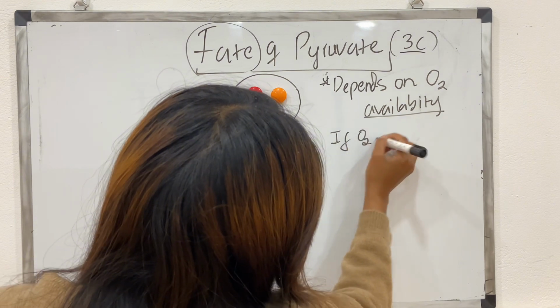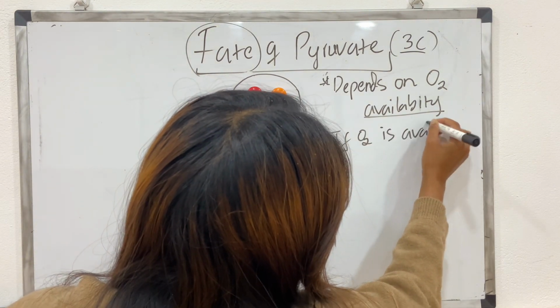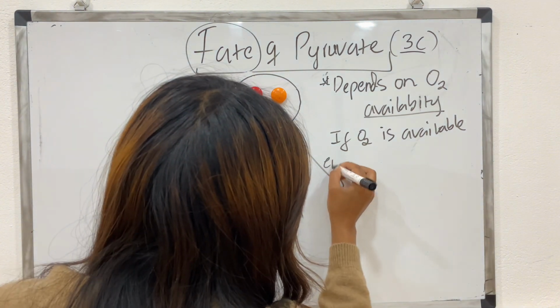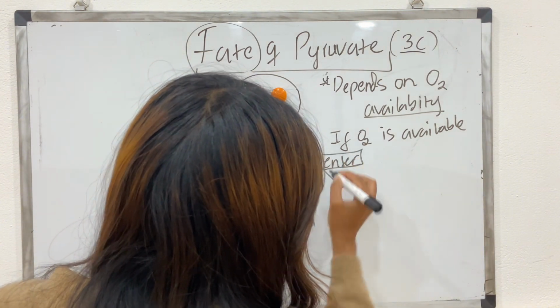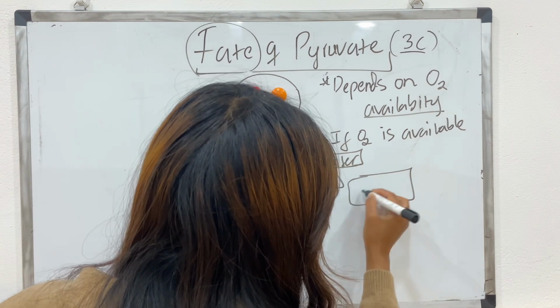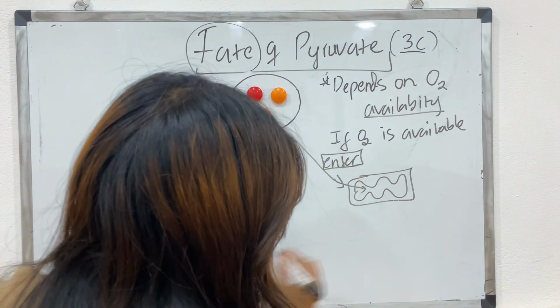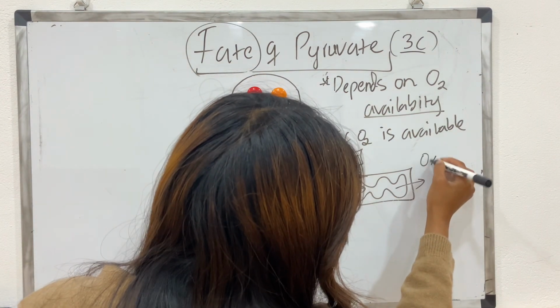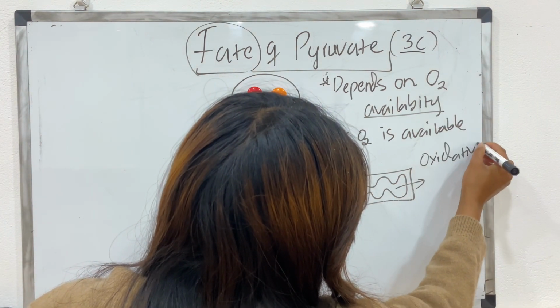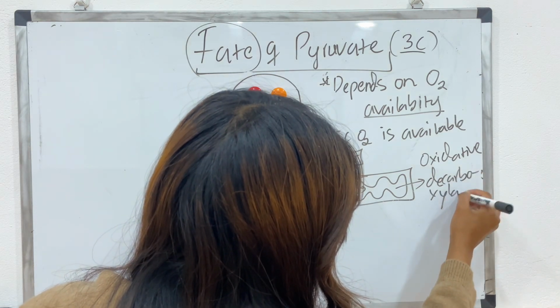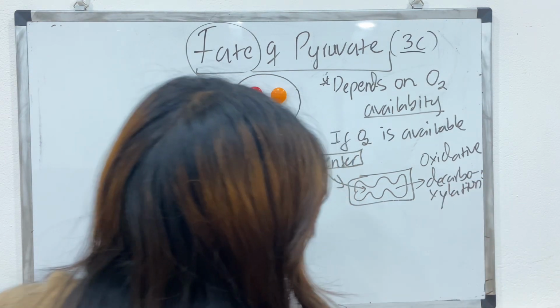And if oxygen is available, it will enter mitochondria. Take this as mitochondria. Now visualize pyruvate entering the mitochondria, and it will undergo a process called oxidative decarboxylation, which you can also call the link reaction.